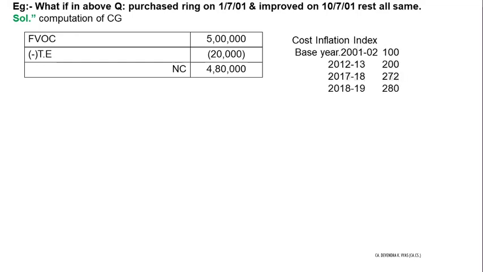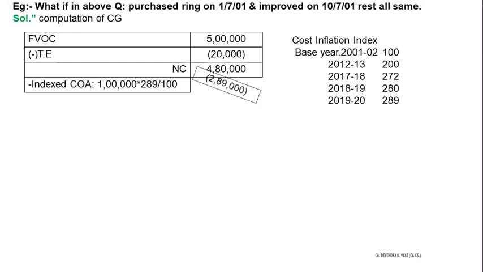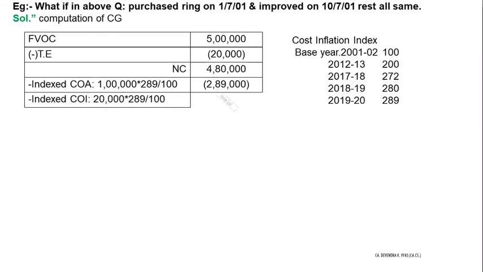And it is rising, and currently it is 289 in 2019-20. So we can say 1 rupee of 2012 has become 2.89 rupees of 2019-20. So 1 lakh rupees of 2012 will become 2 lakh 89,000 rupees of 2019-20. Same way we can index our cost of improvement also, and this way we'll calculate long-term capital gain.